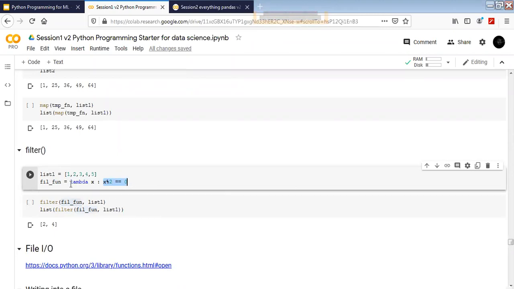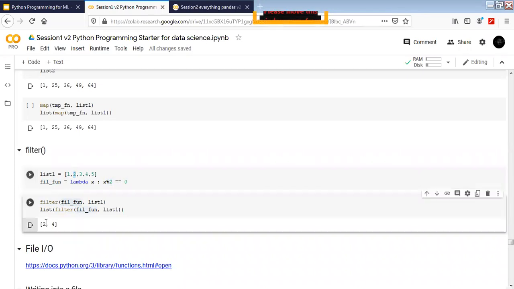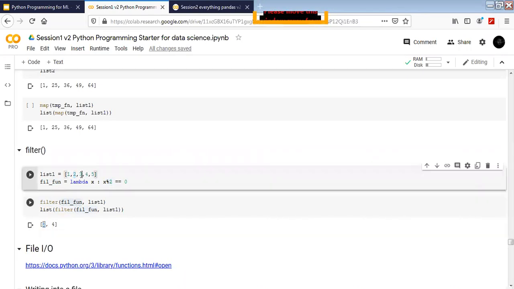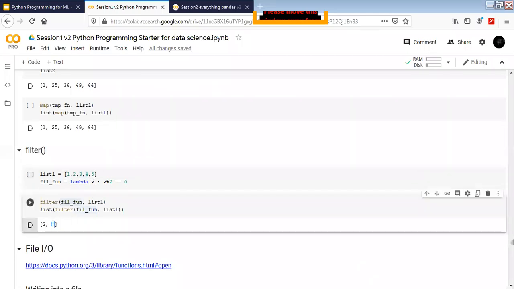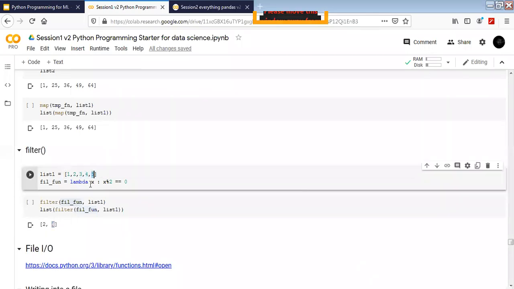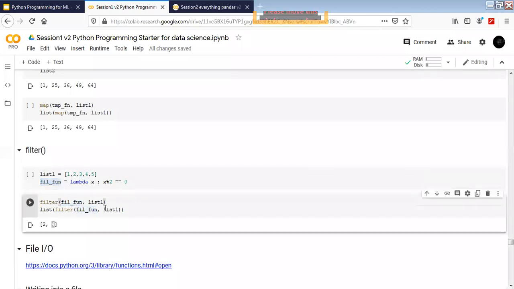It means that it's not going to be part of my filter. It's going to be thrown out. Then 2 divided by 2, remainder is 0 actually, so it's going to be part of my output. Then 3, it's an odd number, it's not going to work. 4 is again an even number, the function is going to return us true. It means that's going to be part of the output. And then 5, again this function is not true for 5. It means that it's not going to be part of the output.